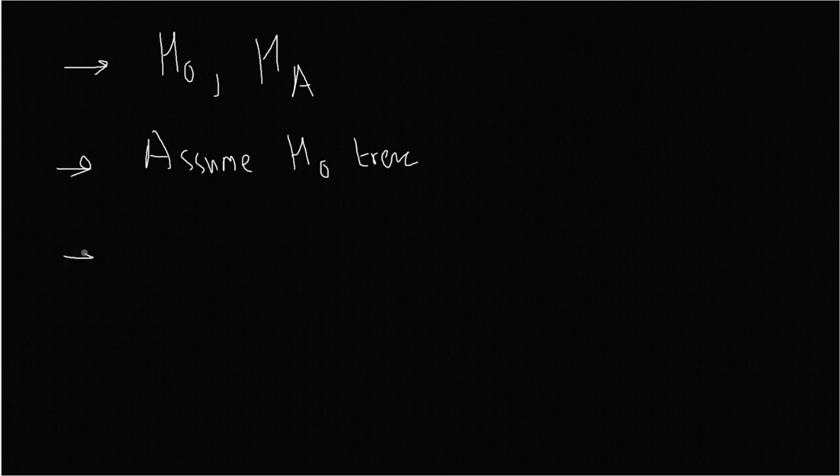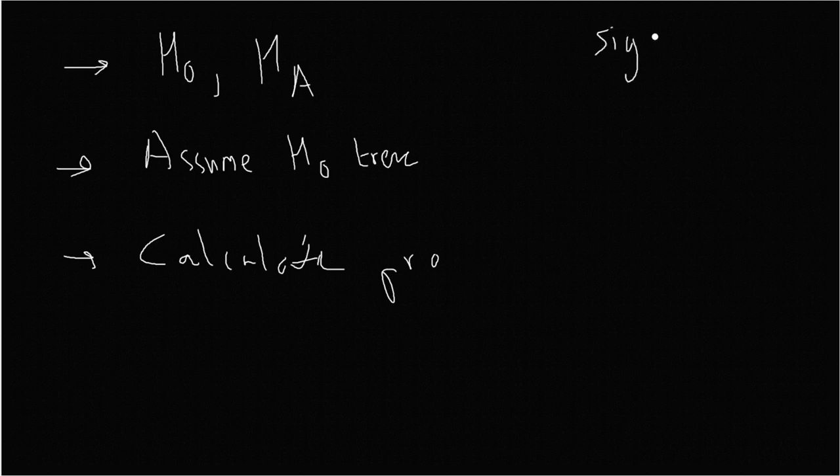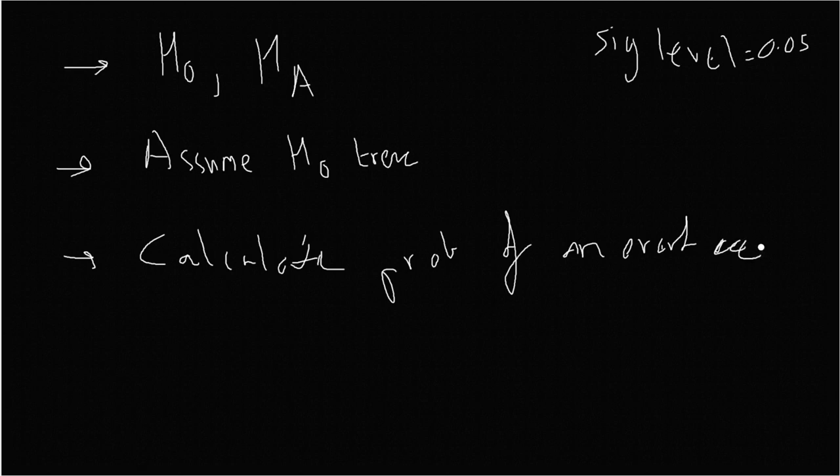And then we try to, so we'll have a sample, or we'll have an event, right? Like for example, 20 heads. We'll also be given a significance level, which, if you're not given, we assume 0.05. We calculate the probability of an event occurring, given that the null hypothesis is true.